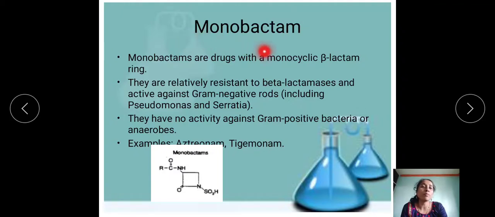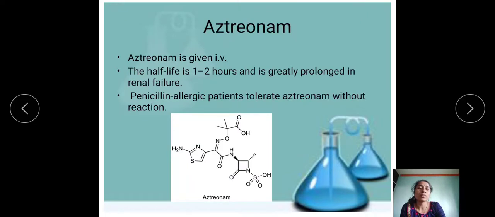The last class of beta-lactam antibiotic is the monobactam. Monobactams are drugs with a monocyclic beta-lactam ring. You can see over here. They are relatively resistant to beta-lactamase and active against gram-negative rods, including Pseudomonas and Serratia. They have no activity against gram-positive bacteria or anaerobes. For example, there are aztreonam and tigemonam. So I will mention just a single example here, aztreonam.